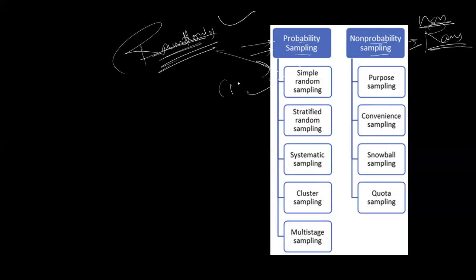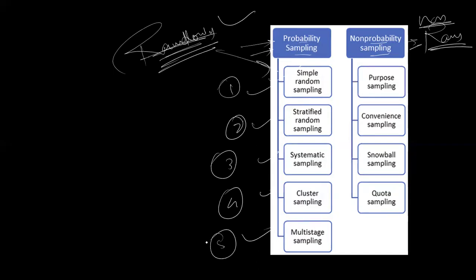Simple random sampling is in probability sampling. Probability sampling is divided into groups: first, simple random sampling; second, stratified random sampling; third, systematic sampling; fourth, cluster sampling, which is also probability. Multi-stage is also a probability sampling, and we have seen the multi-stage question in the previous slide. So probability sampling includes simple random, stratified, systematic, cluster, and multi-stage.